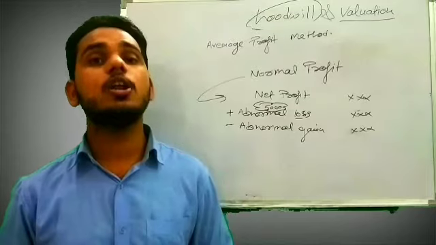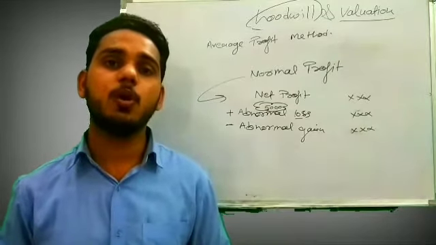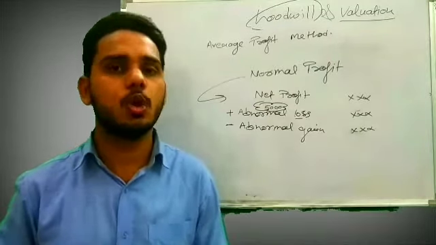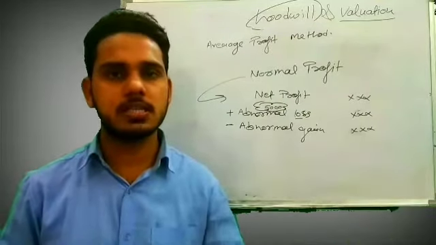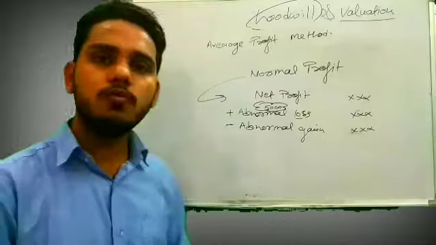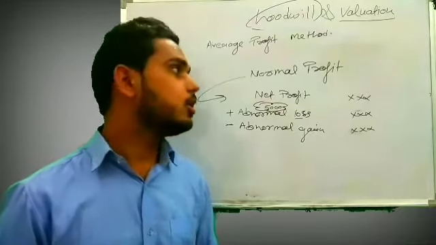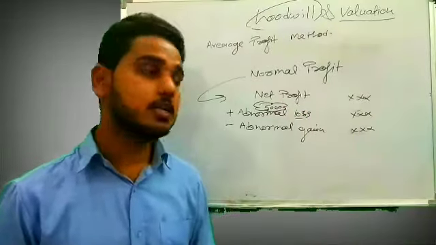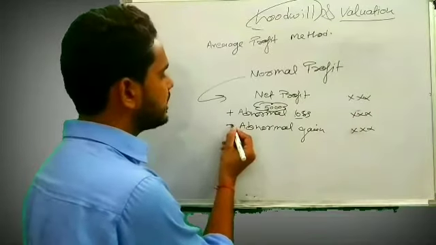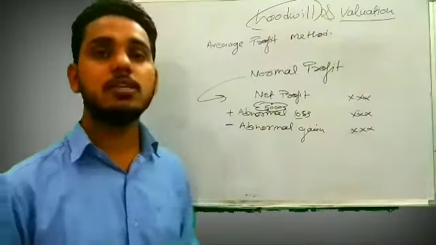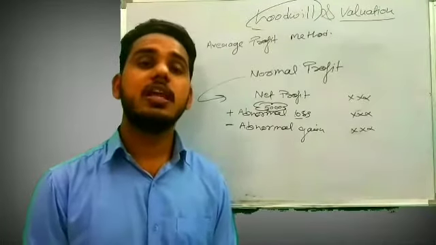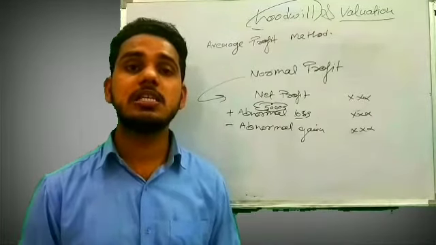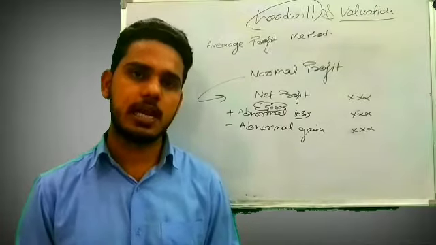But that is not a normal profit. That is not the profit which is earned through your business. That profit is earned from outside your business, right? So we have to remove that gain to get the normal profit. So what we will do, sir, we will deduct that interest on investment or gain from investment, because that is an abnormal gain. That is not a profit earned through our business, right?